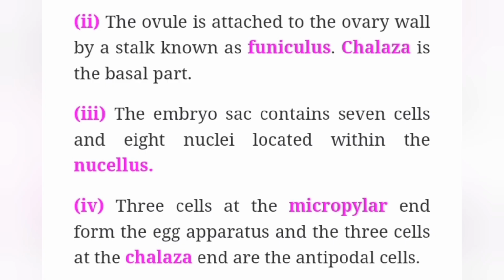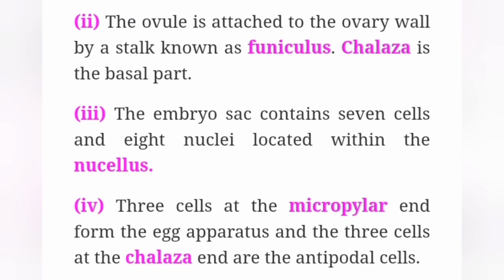Second point, the ovule is attached to the ovary wall by a stalk known as funiculus. Chalaza is the basal part. Third point, the embryo sac contains 7 cells and 8 nuclei located within the nucellus.